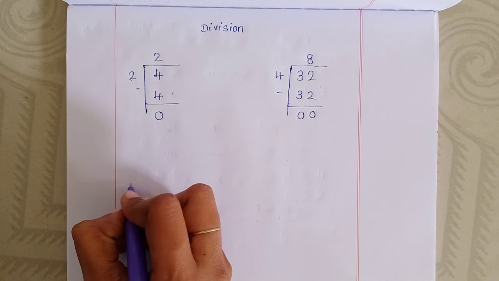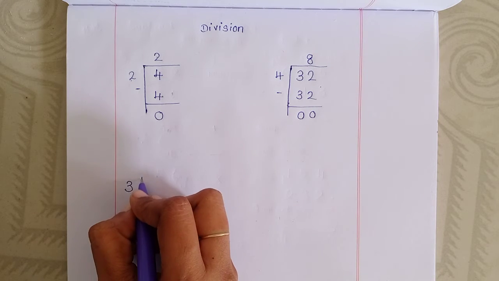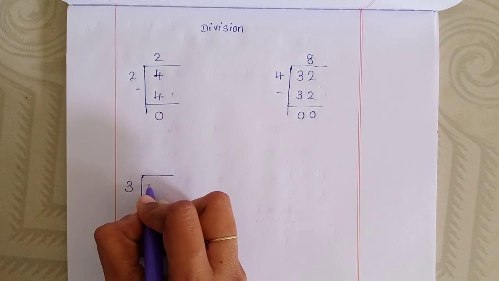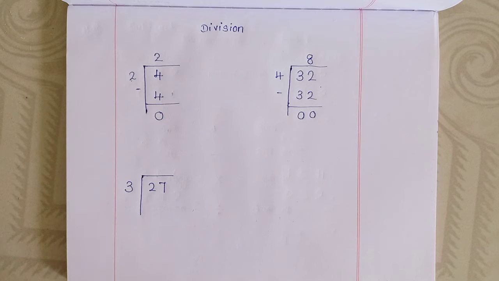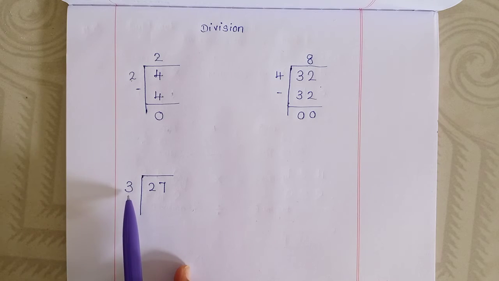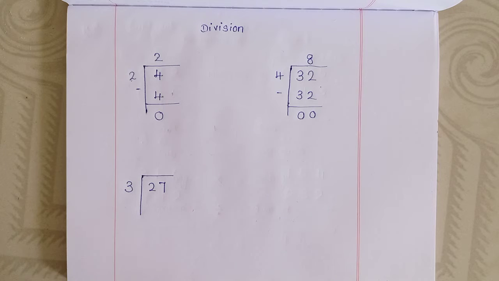Then see the next one. 3 table, 27. Say the 3 table. 1 3 is 3, 2 3s are 6, 3 3s are 9, 4 3s are 12, 5 3s are 15, 6 3s are 18, 7 3s are 21, 8 3s are 24, 9 3s are 27.